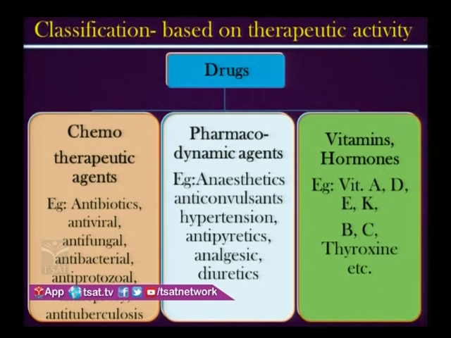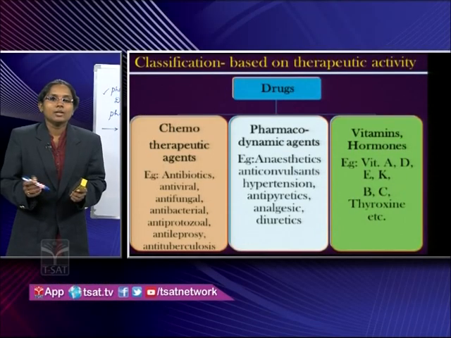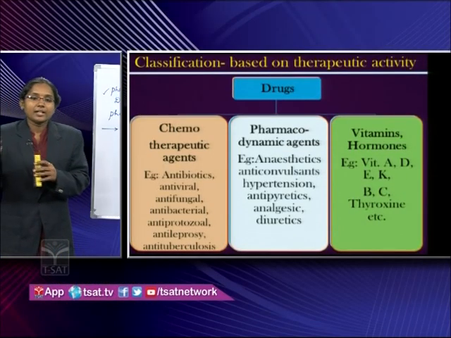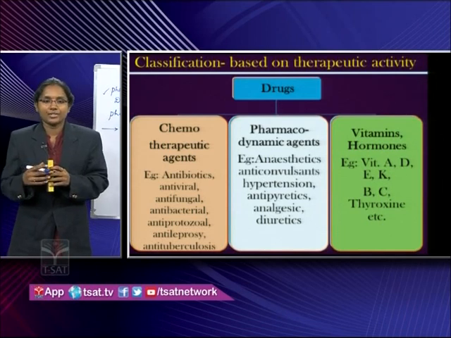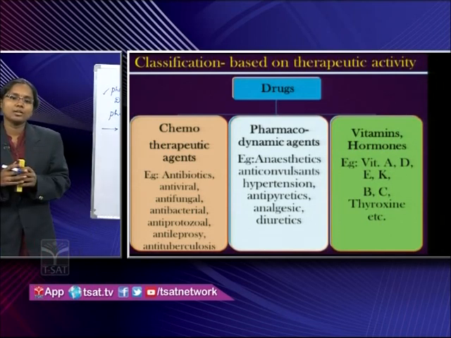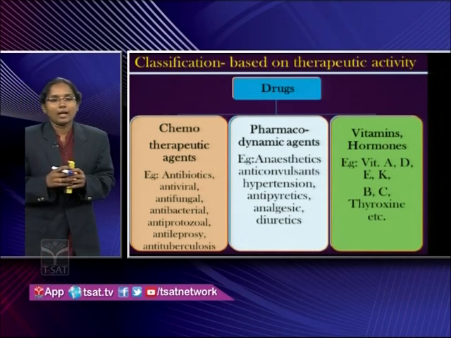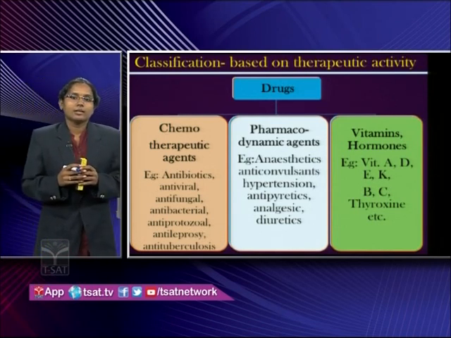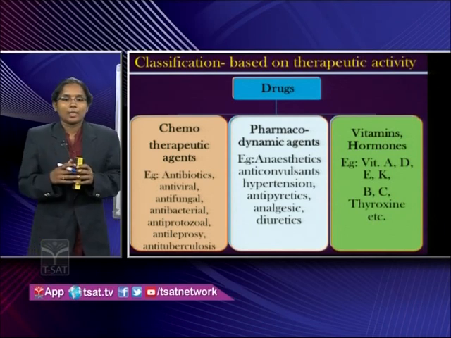Now we will see the classification based on therapeutic activity, means what kind of action it is showing. Based on that, we classify the drugs into three main groups. One is chemotherapeutic agents, second is pharmacodynamic agents, third is vitamins and hormones. Chemotherapeutic agents are the drugs that fight against the microorganisms and their infections without harming the host cell. For example, antibiotics, they will fight against the microorganisms.